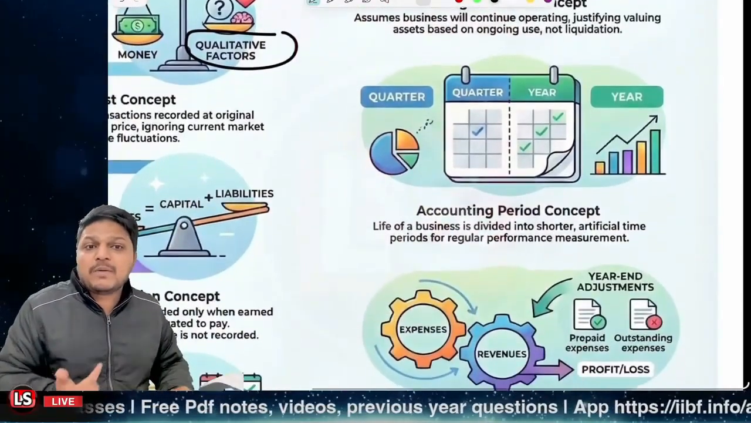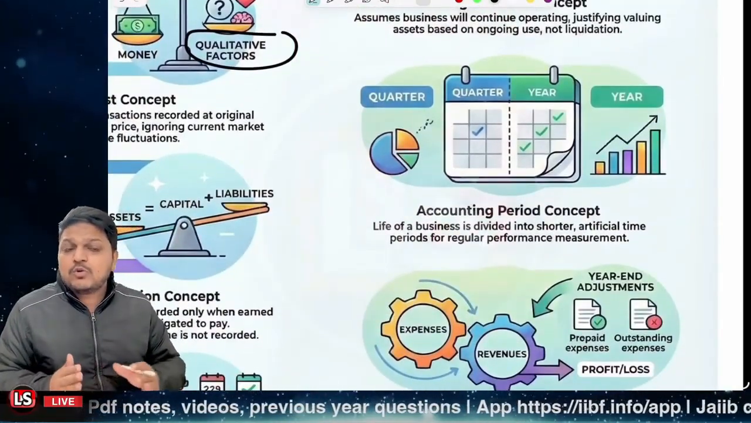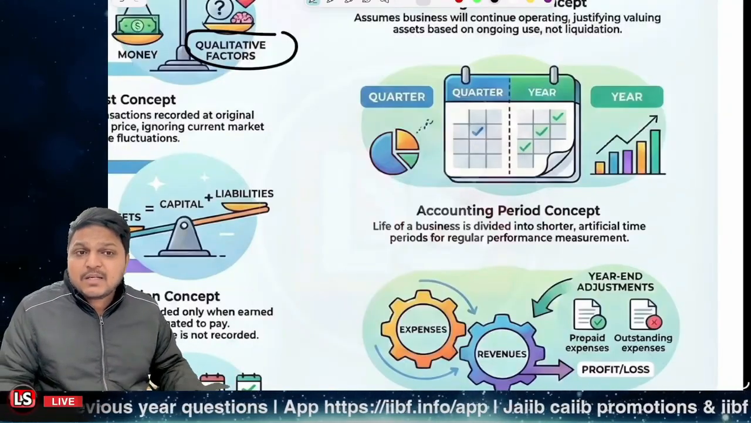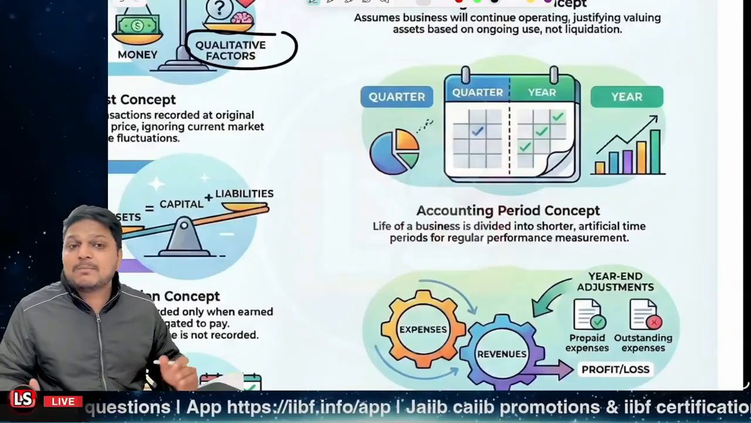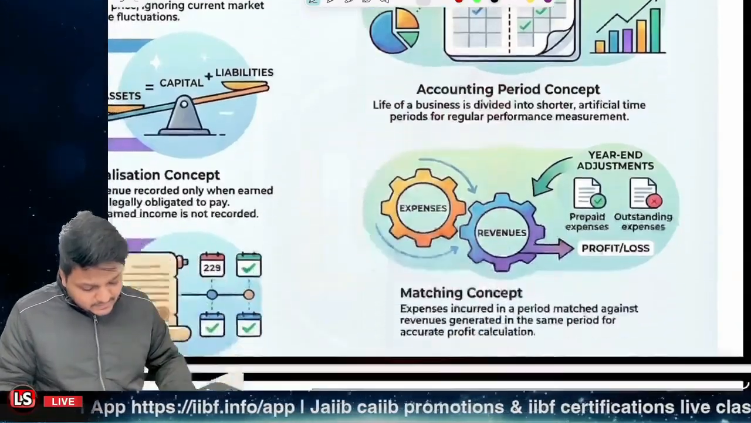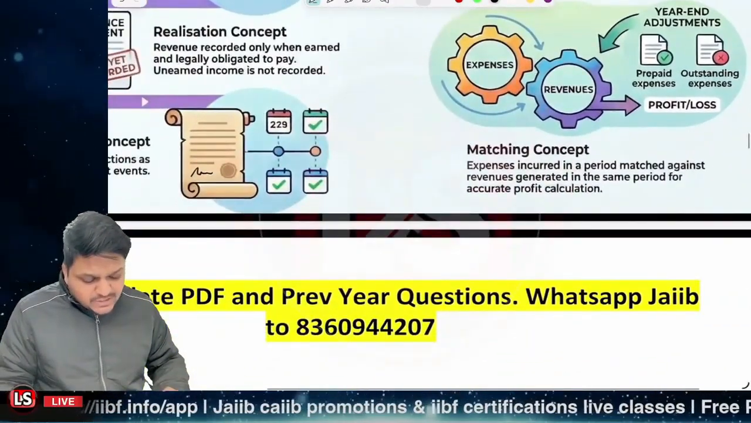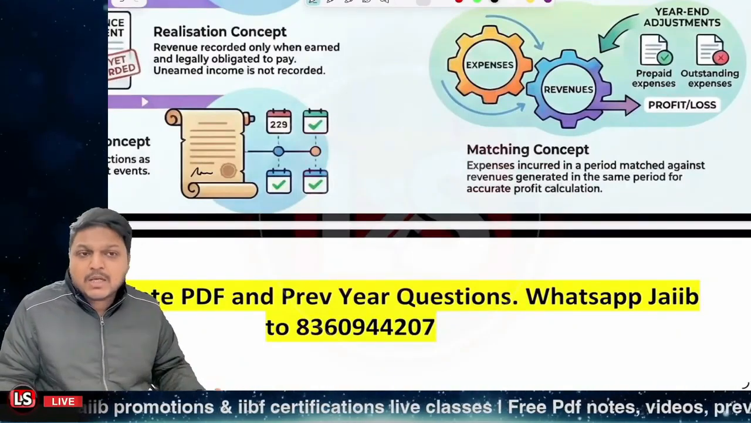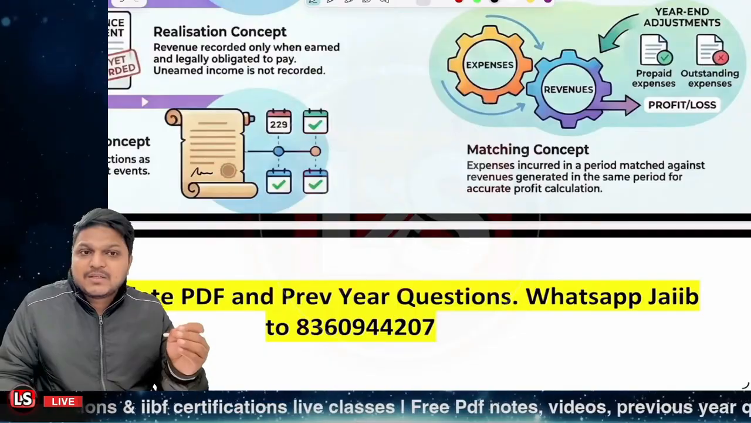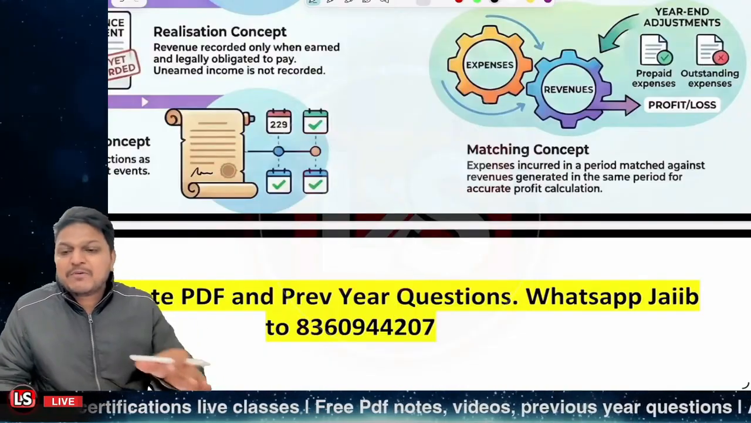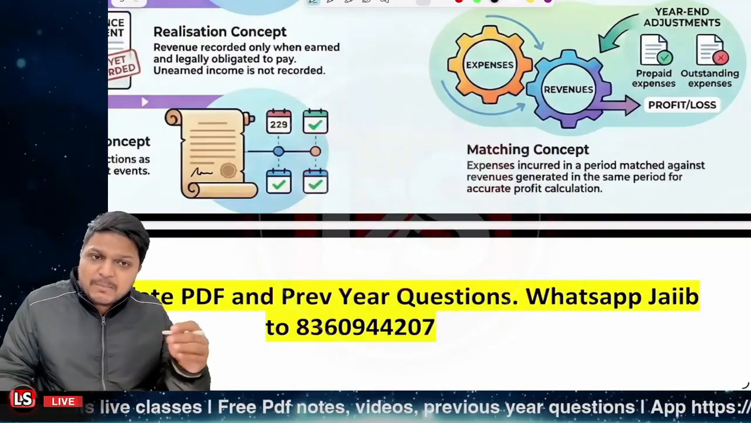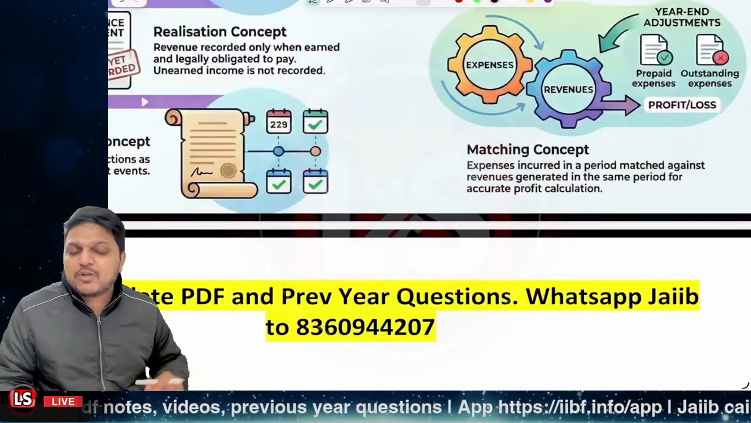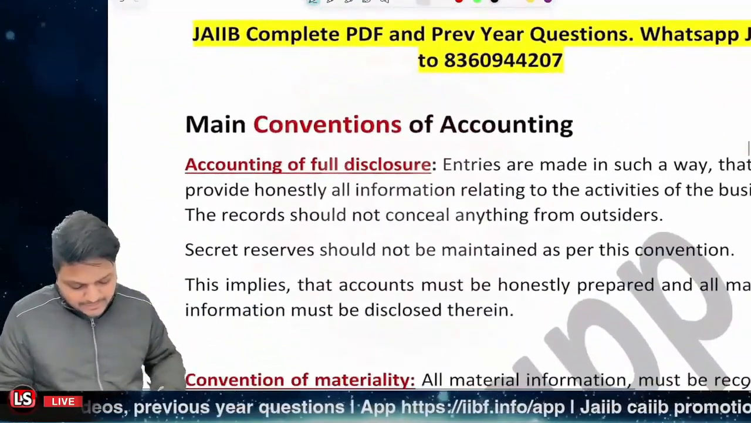Further, it is the accounting period concept, that the life of a business is divided into shorter terms, artificial time periods, so that we can regularly measure the performance of that particular business, right? And further, it's related to the matching concept, that we should be matching the particular expenses to the same financial year. We should be matching the particular incomes to the same financial year, so that we can have an accurate profit and loss position of the particular company, right?